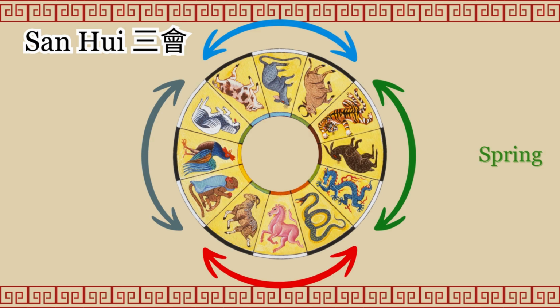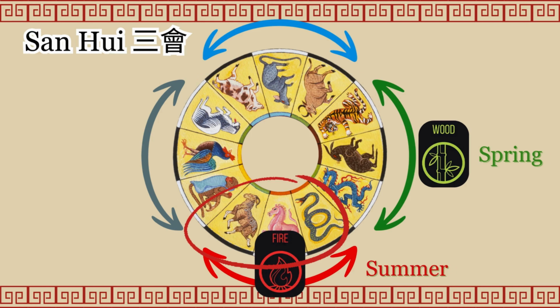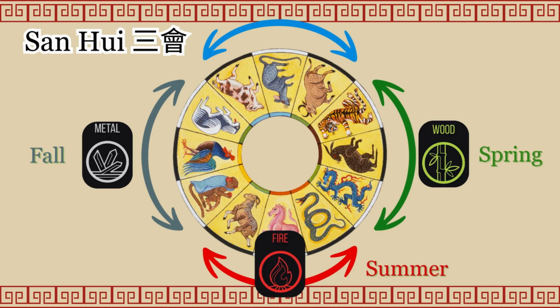For spring or wood element, we have tiger, rabbit, and dragon. For summer or fire, they are snake, horse, and goat. Following up, there are monkey, rooster, and dog of the fall season, also the metal element. And the last are pig, rat, and ox of winter, the season of water energy.